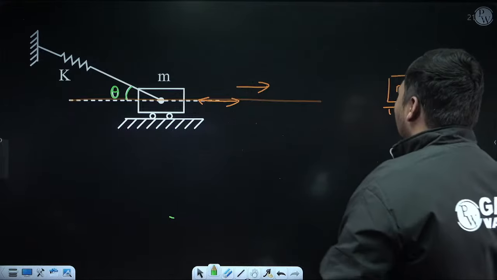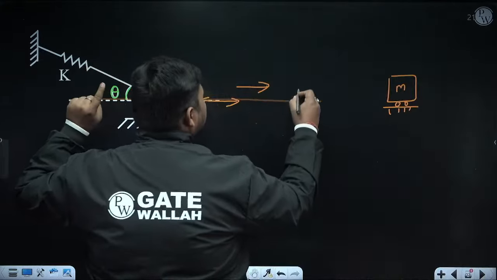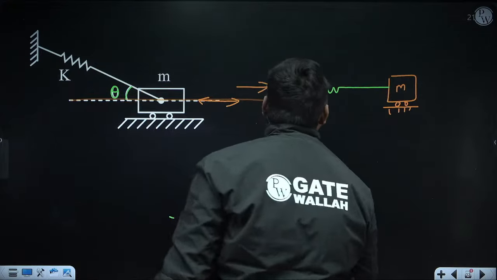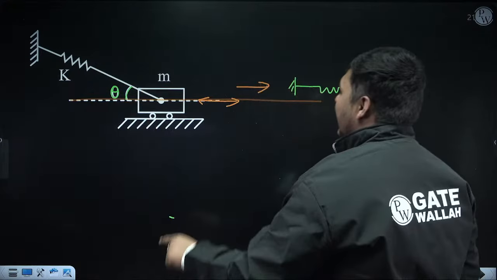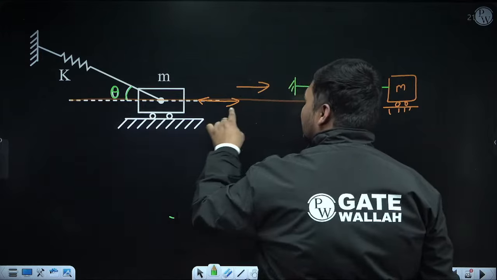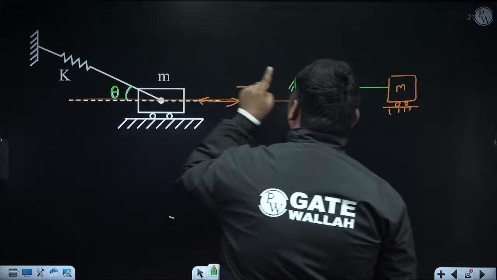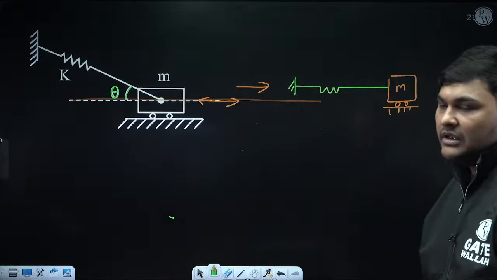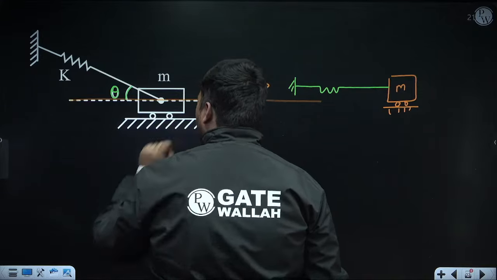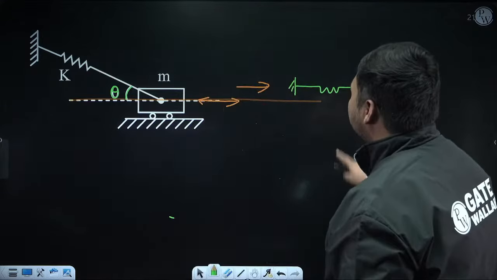Now in the equivalent diagram, I will replace this spring with an equivalent spring, which I will apply in the direction in which the mass is vibrating. Right now the mass is vibrating in the horizontal direction, so in the equivalent diagram, align this spring in the horizontal direction. Why am I aligning it on this side? Because I have taken the angle from this side. But now I will change the stiffness.